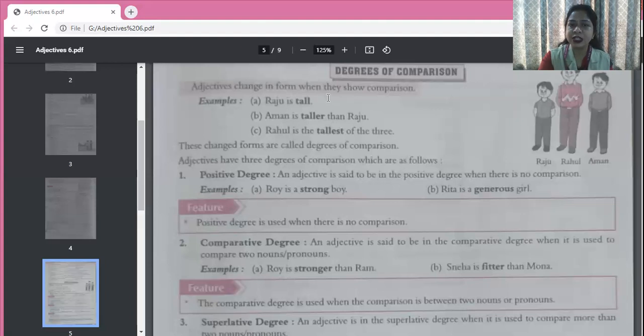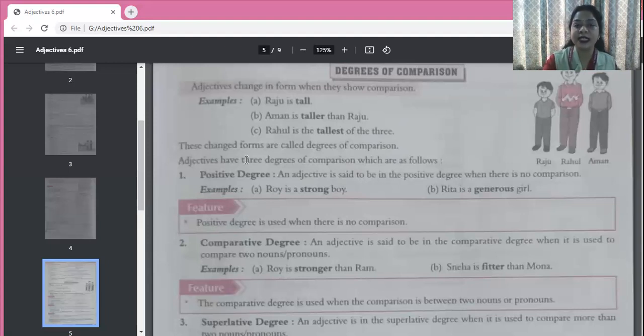Now, these changing forms, tall, taller, tallest, these are the degrees of comparison. Okay. Now, there are three degrees of comparison, children. First one is tall, that is positive degree. Second one is taller, that is comparative degree. And tallest is the superlative degree. How? I will just explain to you.